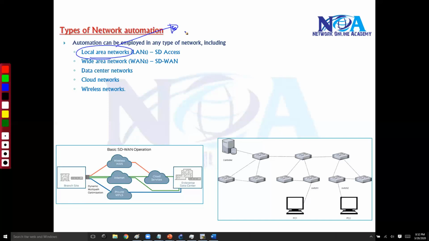Let's say you have some switches which come with factory default settings. You can load the configurations which are required for that particular device to be a part of the network and function.